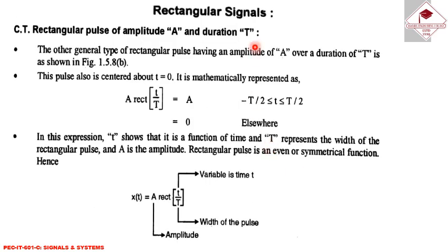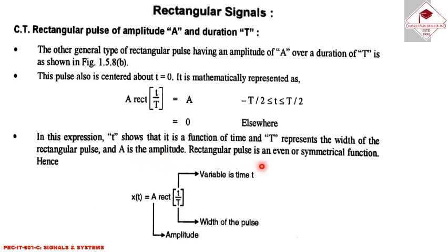This is a rectangular signal, a continuous time rectangular pulse of amplitude A and duration T. The other general type of rectangular pulse having amplitude A over duration T is shown in the figure. The pulse is also centered about t = 0 and is mathematically represented as A rect(t/T) = A for -T/2 to T/2, and 0 elsewhere. In this expression, t shows that it is a function of time, capital T represents the width of the rectangular pulse, and A is the amplitude.